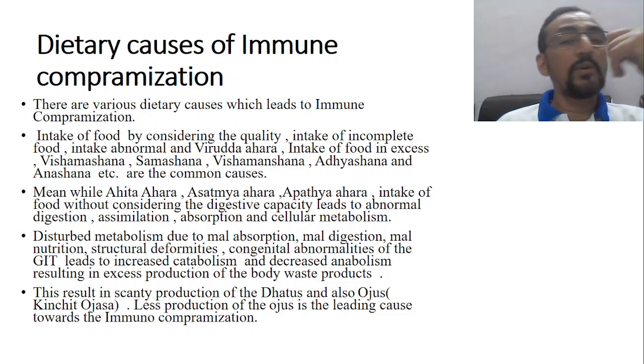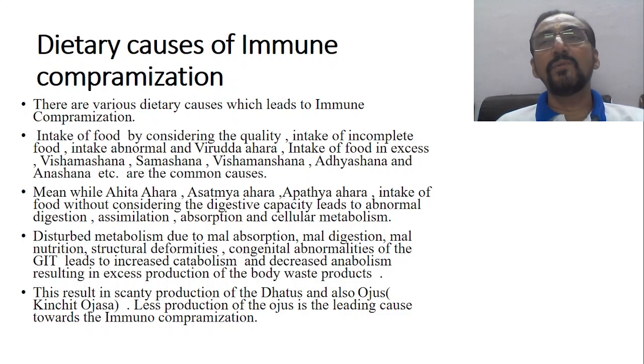And once there is no production of shukra dhatu, it leads to a lesser amount of ojas. The same has been explained in the context of Vishamashanajanya Rajayakshma by Charaka, Bhavet Kinchit Ojase. There is very little production of ojas. That means whenever this metabolism is affected, ultimately it is the body's immune system which is affected. For all practical purposes, we compare these ojas with the body's immune system.